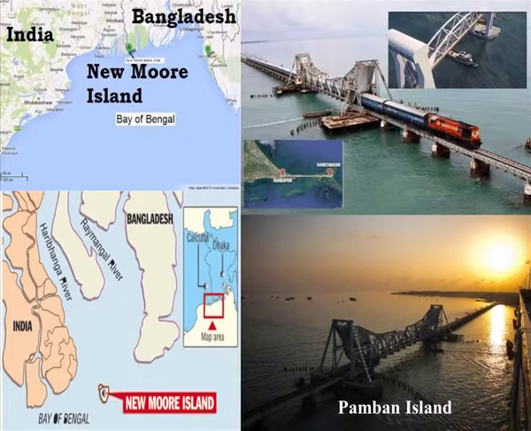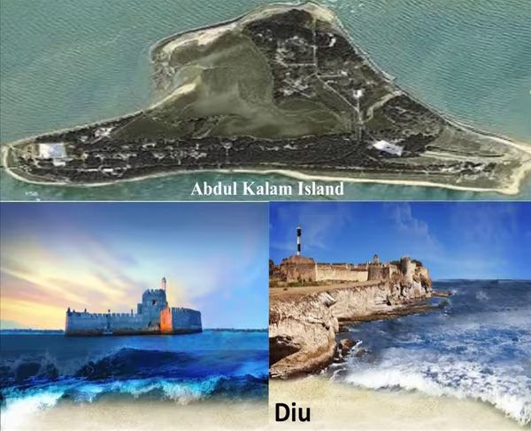You can see some of the pictures here. Many of these islands are uninhabited and are administered by the adjacent states. The major groups you can see here, how picturesque these islands are and how they have become one of the major tourist spots of India.